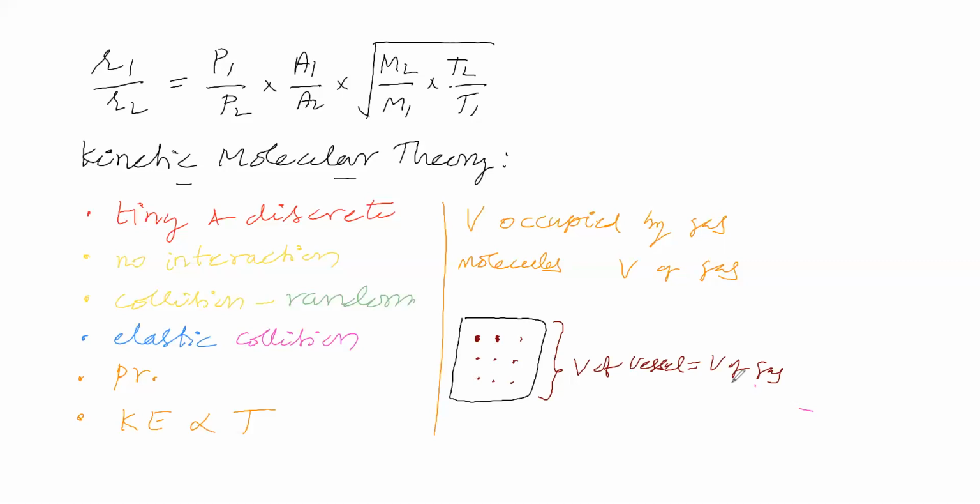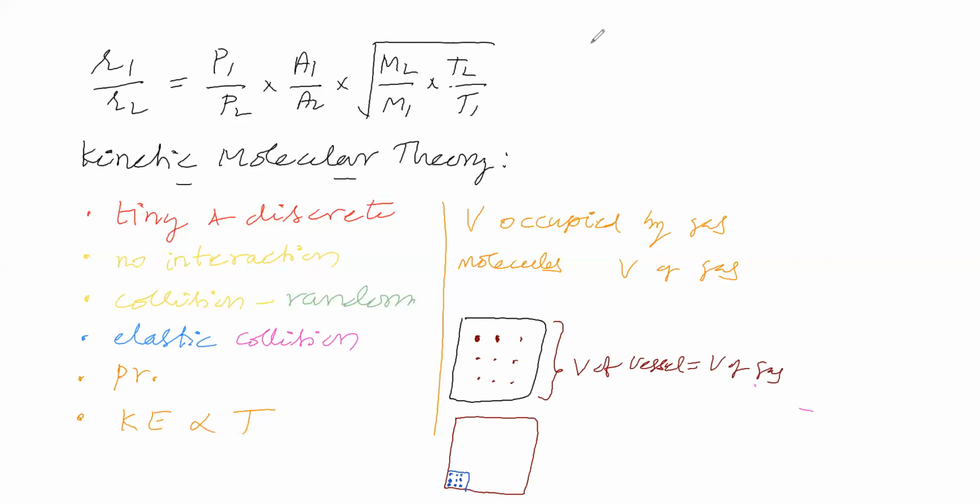Then volume occupied by gas molecules we will see. How to find the volume occupied by gas molecules? Let us bring all the gas molecules to this place: one molecule, second, third, fourth, fifth, sixth, seventh, eighth, ninth. It is the volume occupied by gas molecules. Now we got volume occupied by gas molecules, and volume of gas also we got.